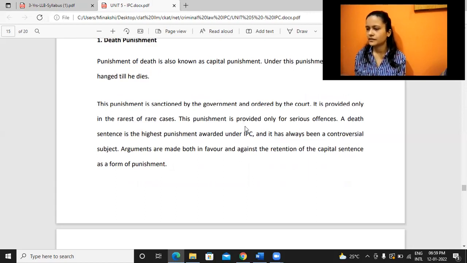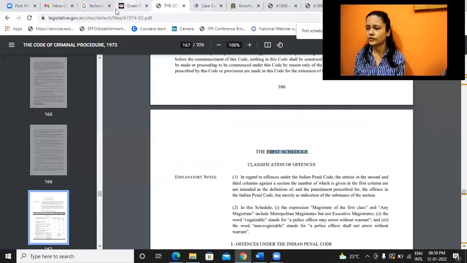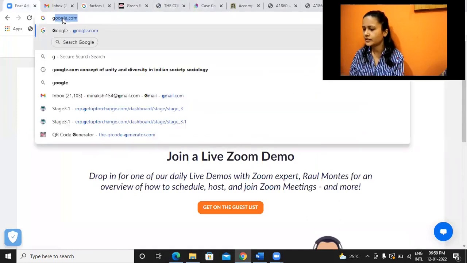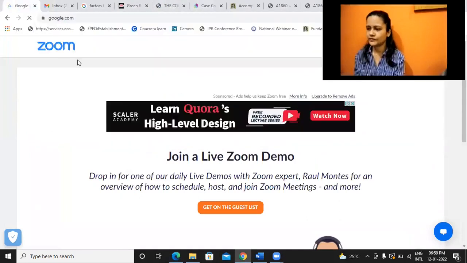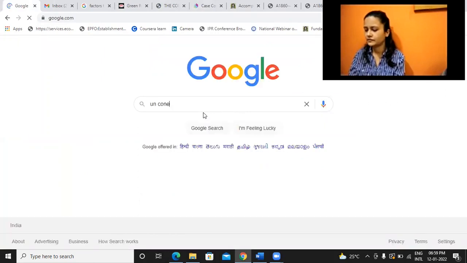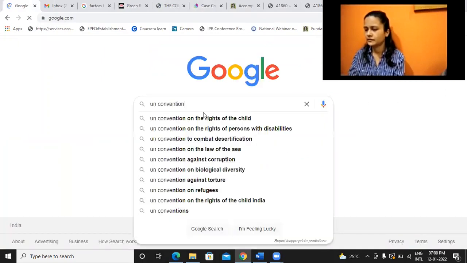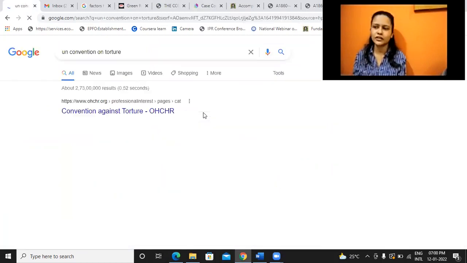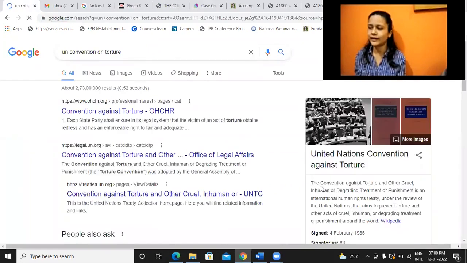Yes, ma'am. And there is this convention, the UN Convention on Torture and Other Cruel, Inhuman and Degrading Treatment and Punishment. For international conventions, the country can decide whether they want to ratify the convention or not.